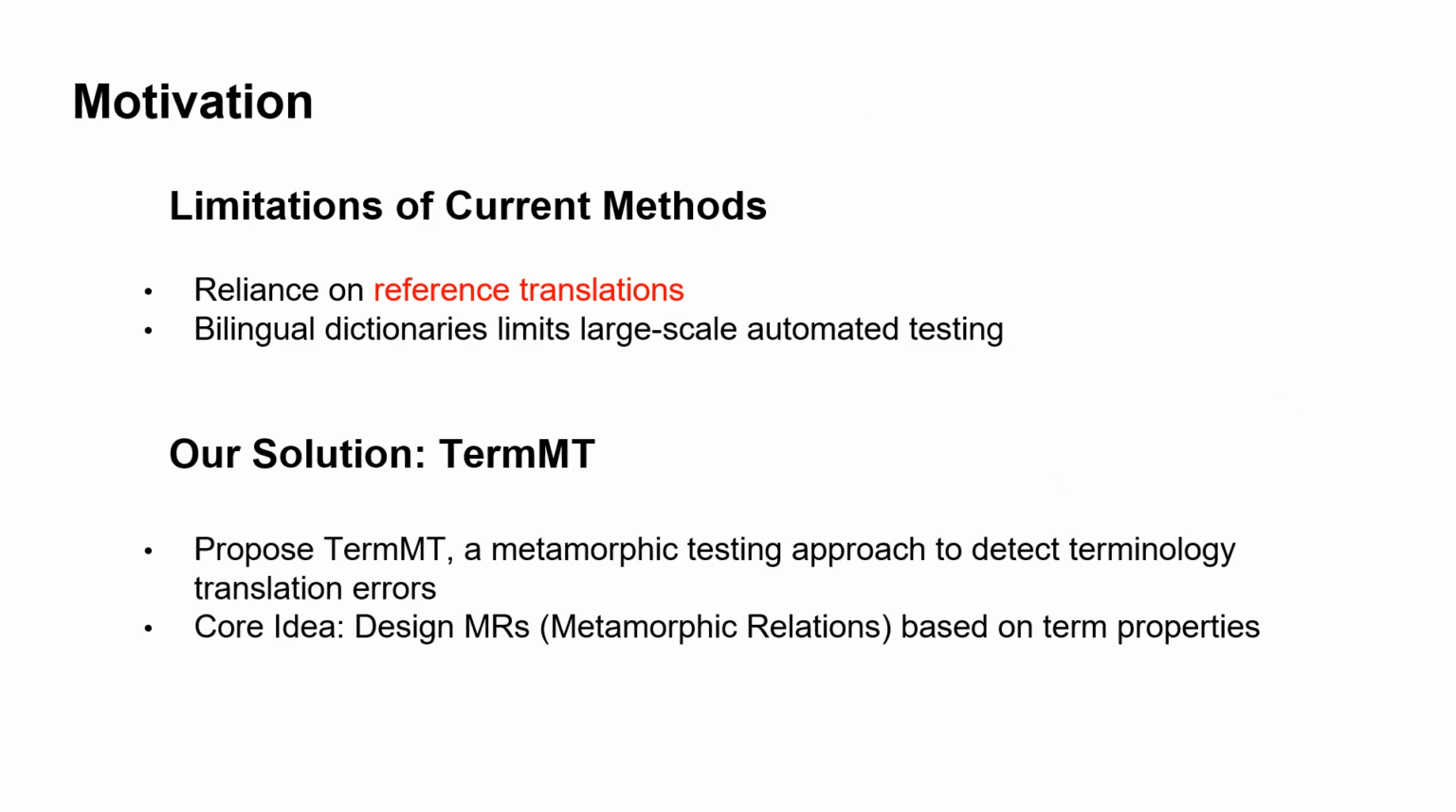In addressing the limitations of current terminology testing, we recognize the heavy reliance on reference translations and bilingual dictionaries, which significantly limits the scale of automatic testing. To overcome these challenges, we propose TermMT, a metamorphic testing approach designed to detect terminology translation errors. The core idea behind TermMT is the design of metamorphic relations based on the inherent properties of terms. These MRs enable us to systematically identify errors in both immutable and mutable term translations.